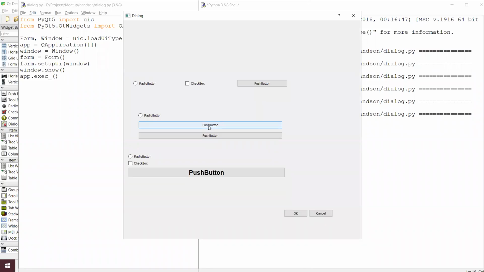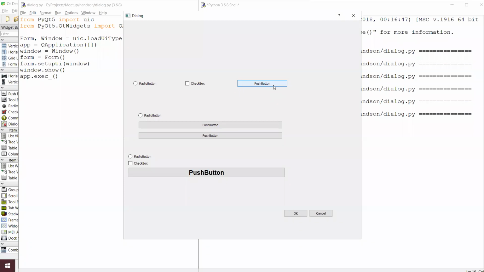In a Qt environment, something like radio button clicked, radio button removed, checkbox clicked, checkbox unclicked, push button pressed and button released, all those things are considered signals to that application, basically.